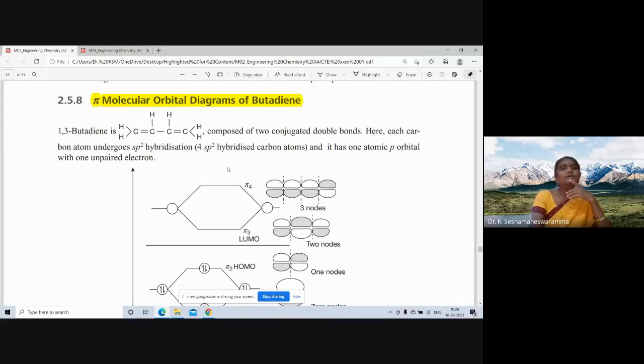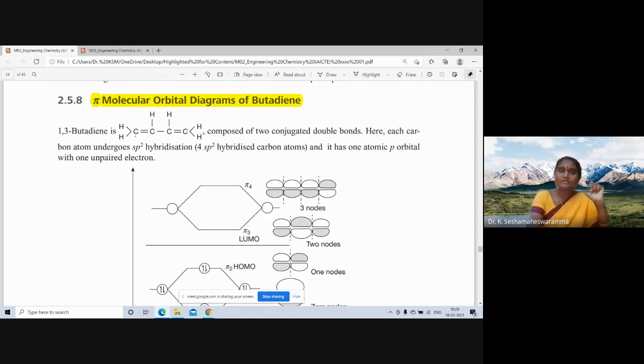If we are taking 1,3-butadiene, here 2 double bonds are there, this one and then this one. The 2 double bonds are conjugated double bonds. Here each carbon atom undergoes sp2 hybridization. This carbon sp2, this carbon sp2, this carbon sp2, this carbon sp2. The 4 sp2 hybridized carbon atoms each have 1 atomic p orbital.